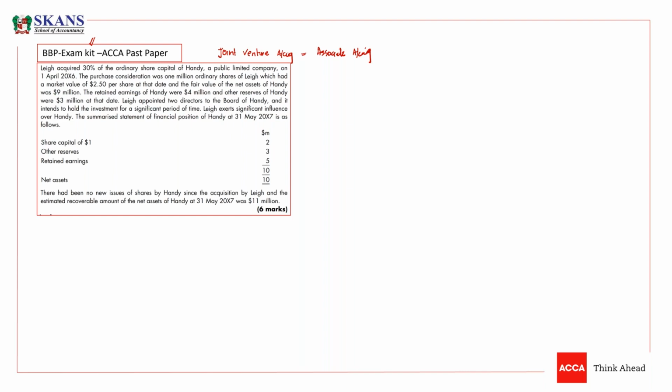The other way to set the exam is that if the joint venture is being asked in question 3 or 4 in recent attempts, then it means in the next attempt, it is going to be asked in question 1. So in this question, it is carrying around 8 to 12 marks. And in the next attempt, it will only carry 3 to 5 marks.